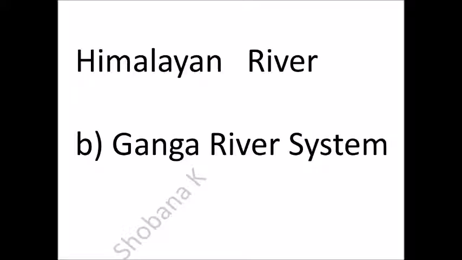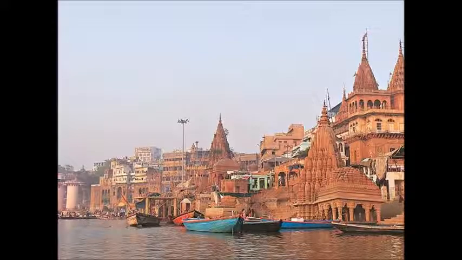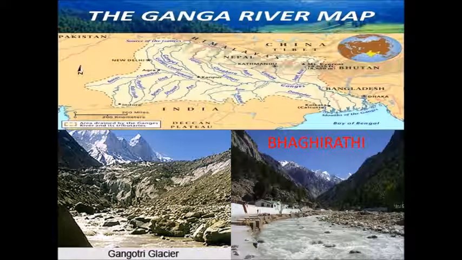Ganga river system. The Ganga river system is the largest drainage system of India. It extends over an area of 8,61,404 square kilometers in India. The Ganga plain is the most densely populated plains in India and many towns are developed on the banks of this river.